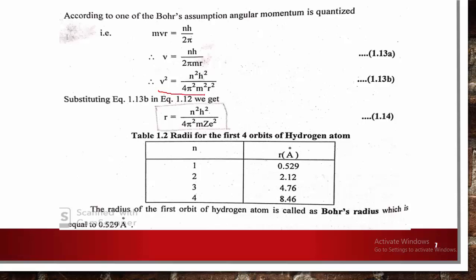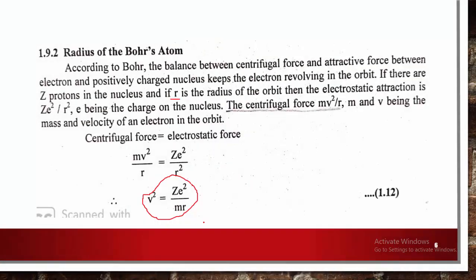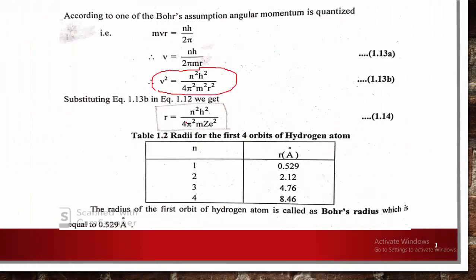By substituting this value of v² in the previous equation and simplifying, we get r is equal to n²h² upon 4π²mZe², which is the radius of a Bohr's atom.